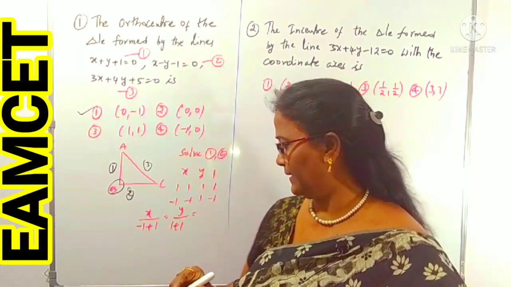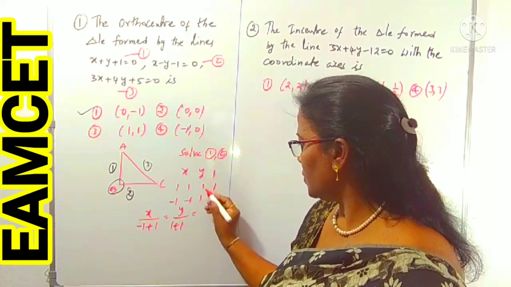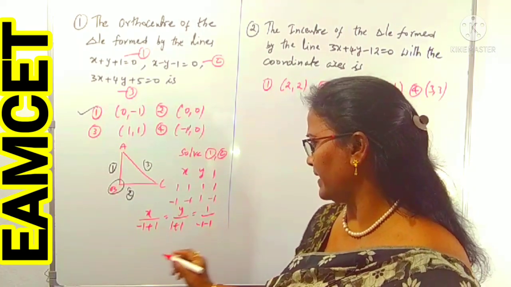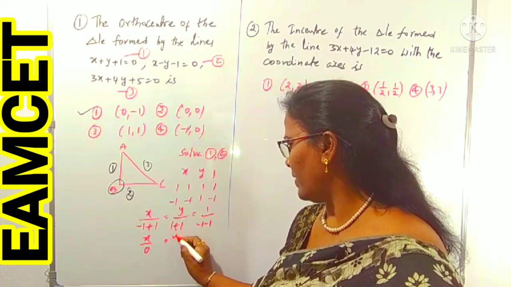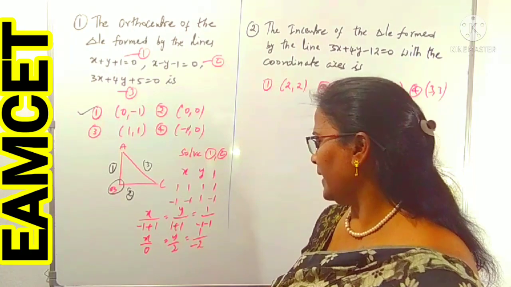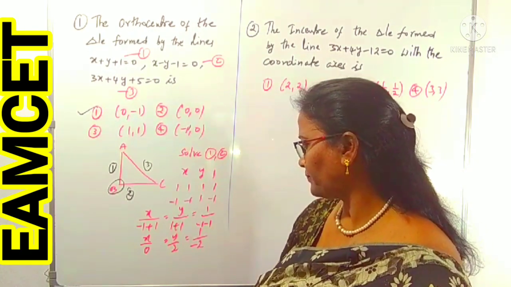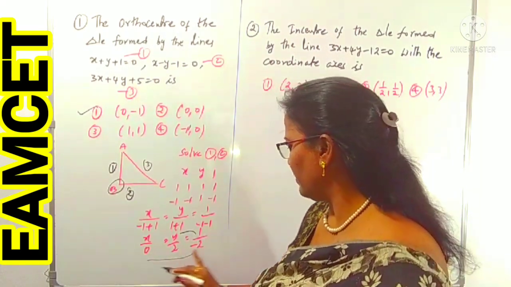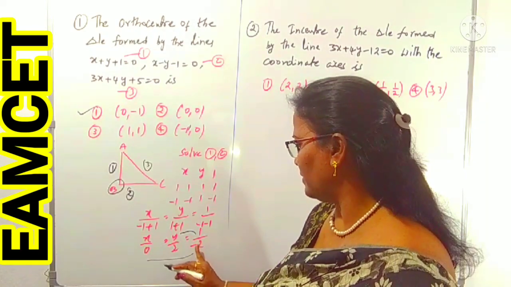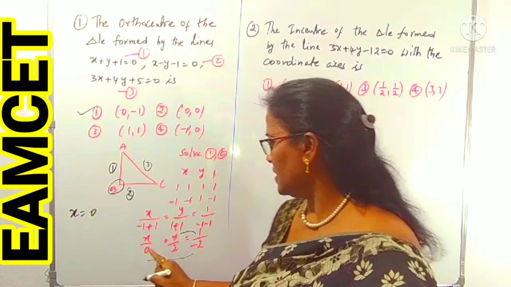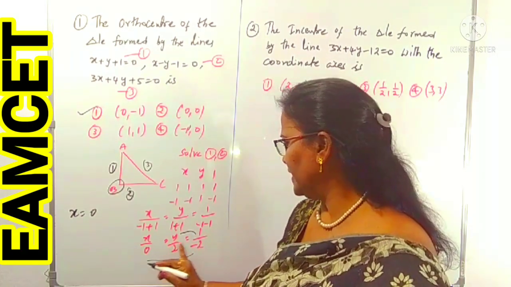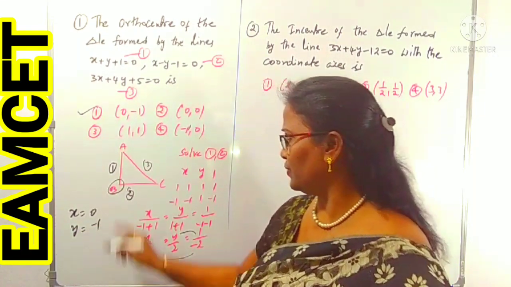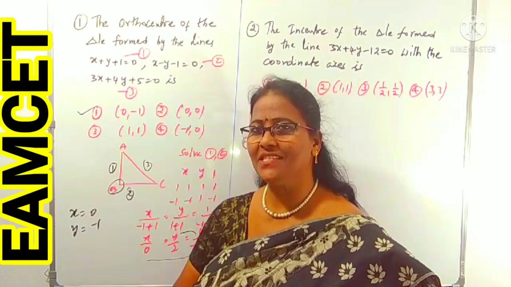Otherwise, you can take direct solving also. So 1 by 1 into minus 1 into 1 into 1 is 1 with minus, is minus 1. Therefore, this is x by 0, y by 2, 1 by minus 2. Equating the first and last, x by 0 is equal to 1 by minus 2, so x is 0, since 0 by 2 is 0 only. Equating the second and last, y by 2 is equal to 1 by minus 2, the 2 gets cancelled, and y is minus 1. Therefore, (0, -1).